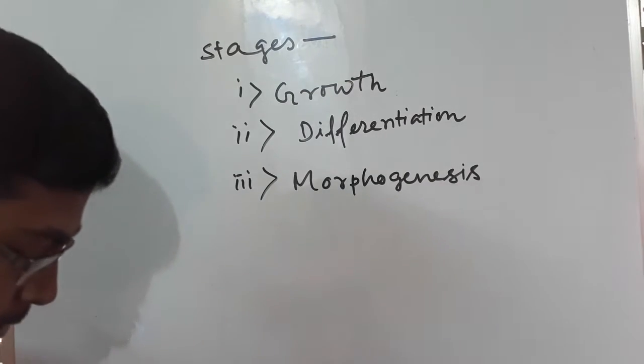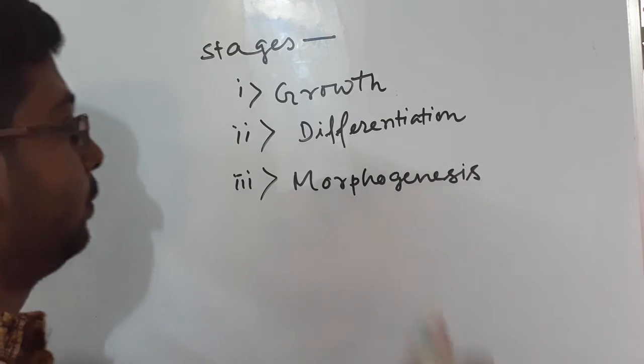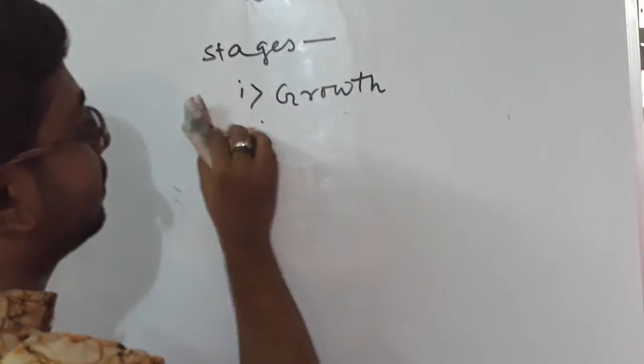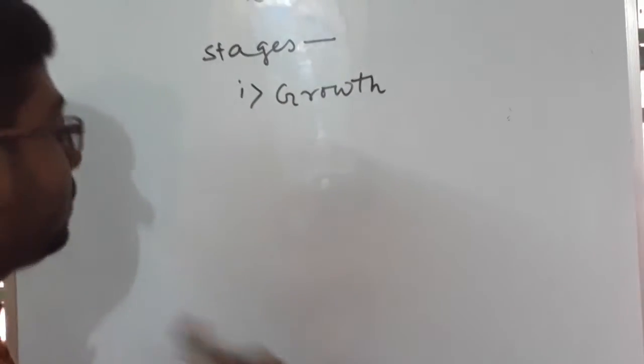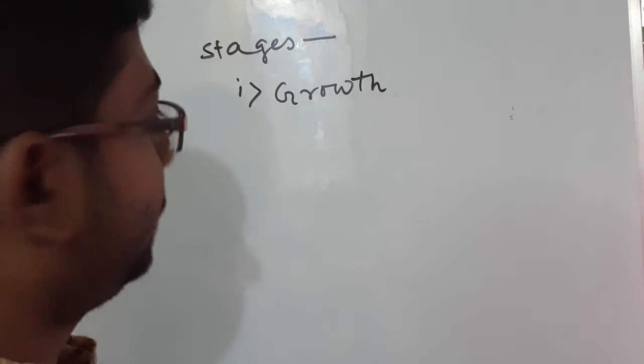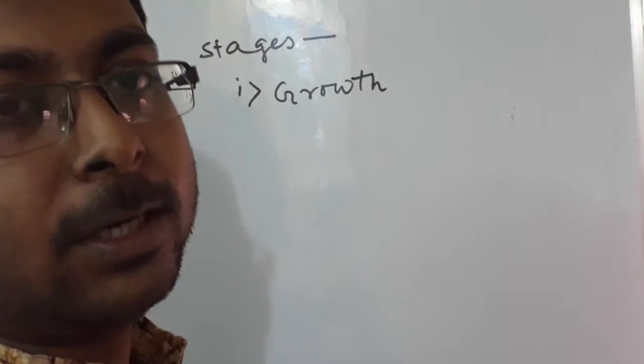Okay. So at first I will discuss growth, next determination, and then morphogenesis. Now, what is growth? This is a particular stage of cell division with expansion or maybe not.